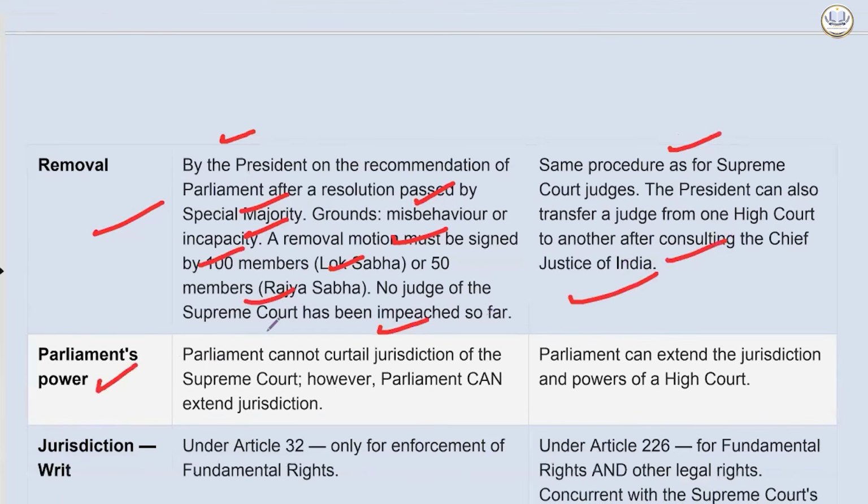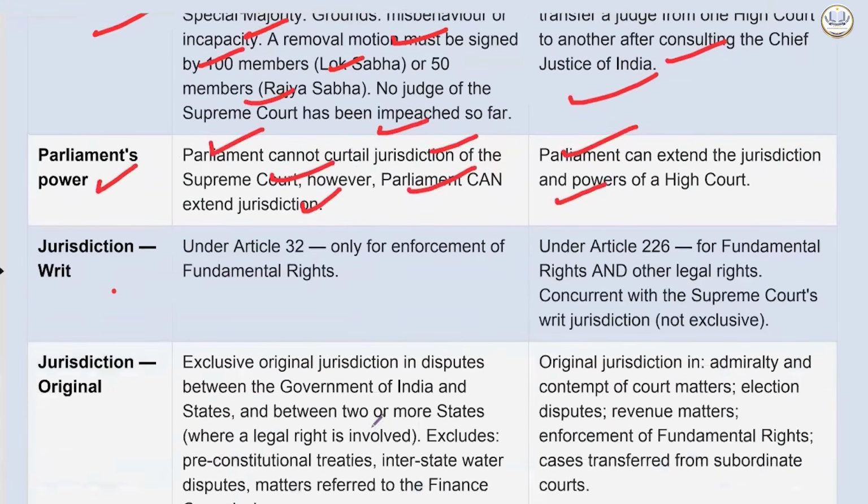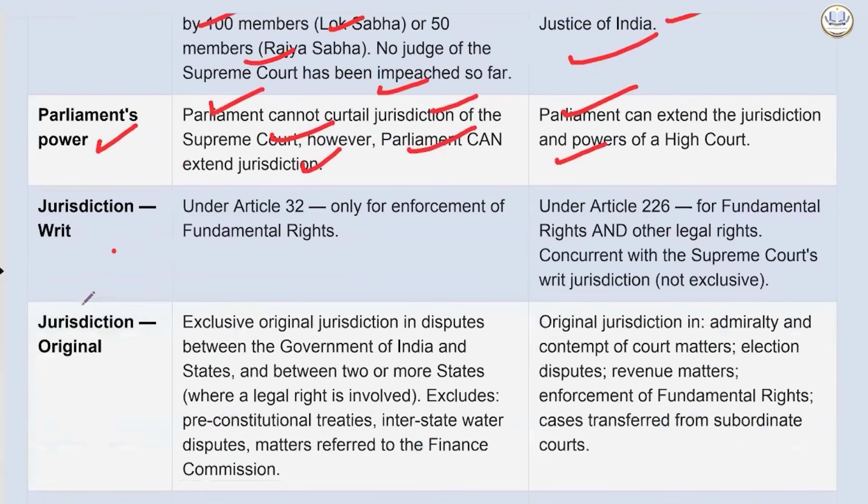Parliament power: Parliament cannot curtail the jurisdiction of the Supreme Court. However, Parliament can extend. Curtail नहीं कर सकता. Here, Parliament can extend the jurisdiction and power of the High Court. Writ, we have seen. Now, one thing is called original jurisdiction.